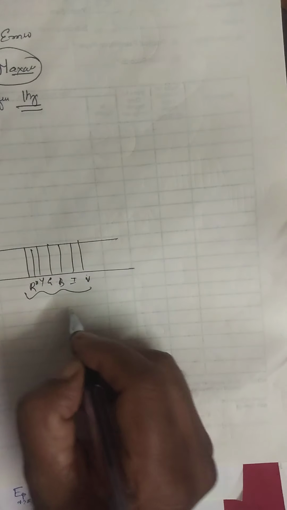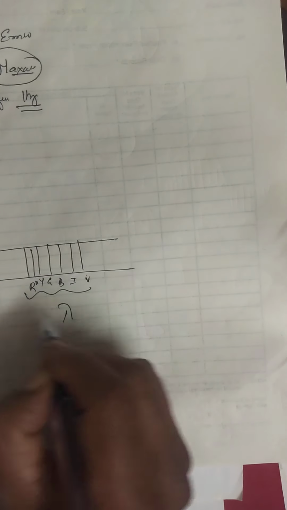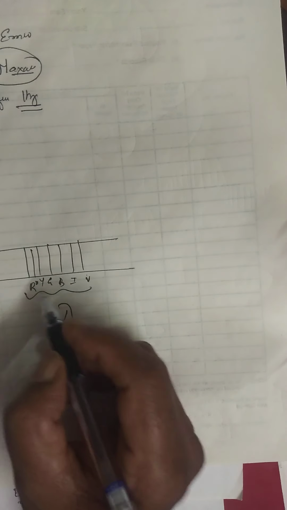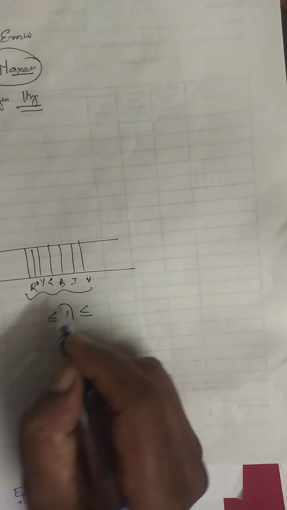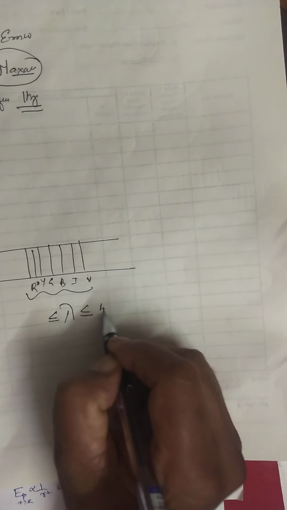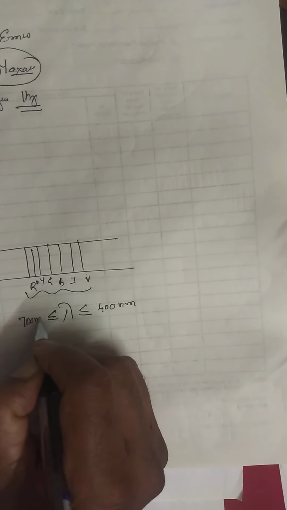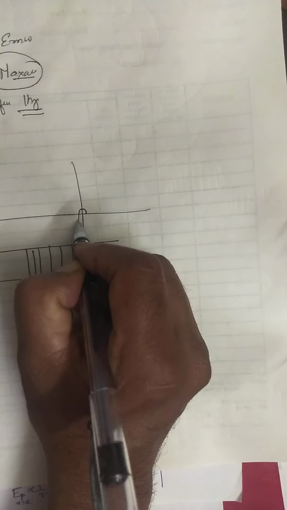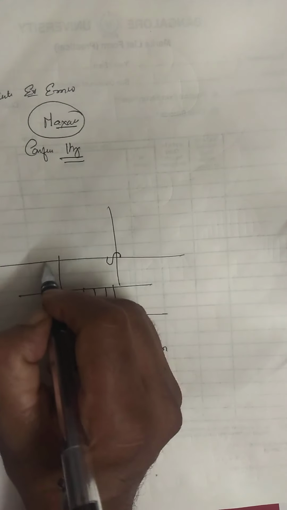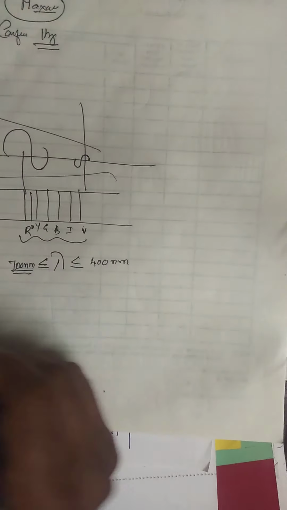VIBGYOR. Violet, indigo, blue, green, yellow, orange, red are the regions. You know what is the wavelength of the visible region? The wavelength of the visible region is between 400 nanometer to 700 nanometer. Now, violet has a very small wavelength, but red has a very big wavelength. Understood? The wavelength increases in this direction.